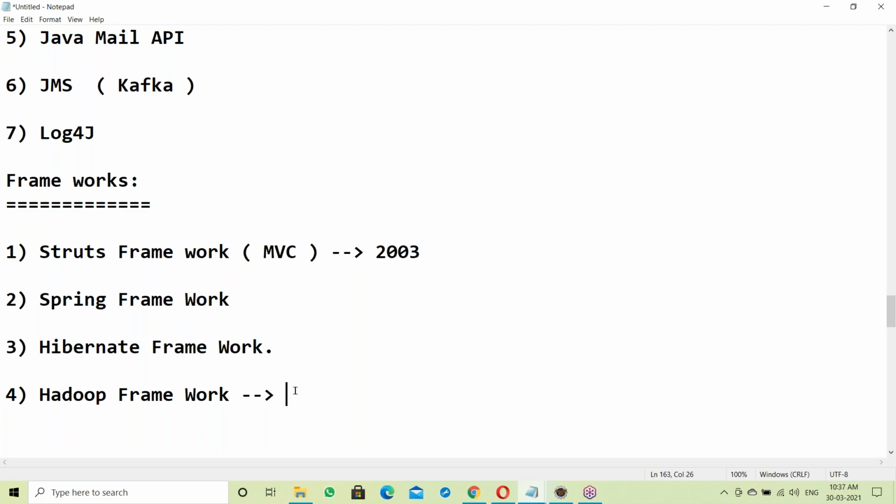For more than terabytes of data, our traditional systems fail. In that case we use the Hadoop framework, which has HDFS, the Hadoop Distributed File System, to store big data, and MapReduce for data processing. I have very good experience in Hadoop.